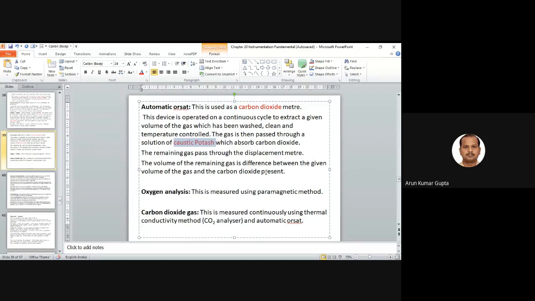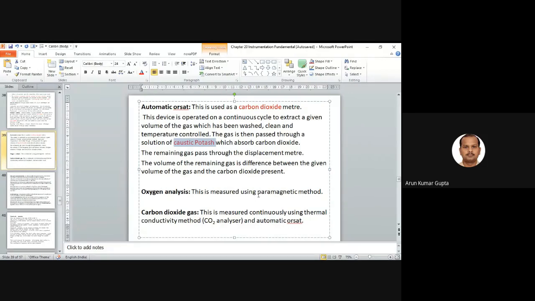So the gas passes through caustic potash, which absorbs the CO2, and based on this difference in volume we can measure the carbon dioxide present.